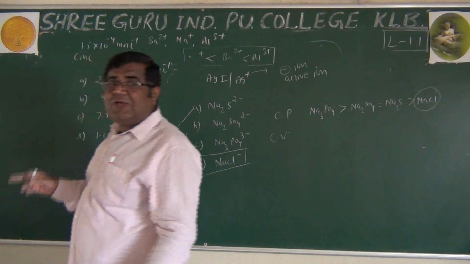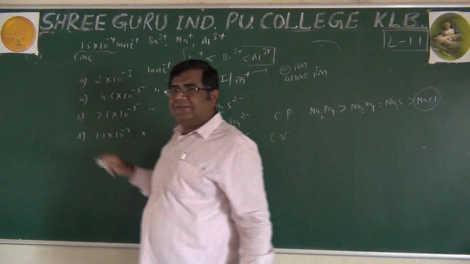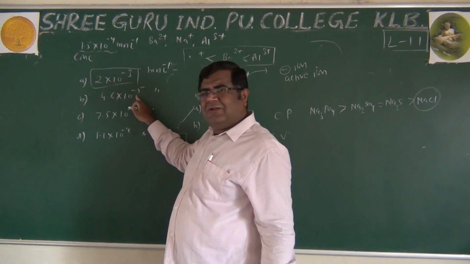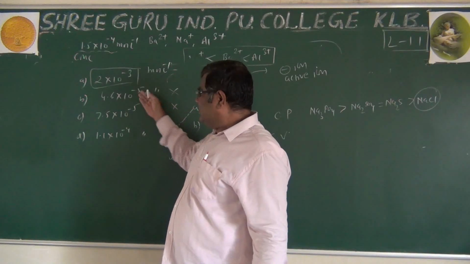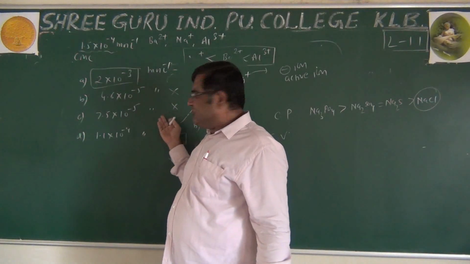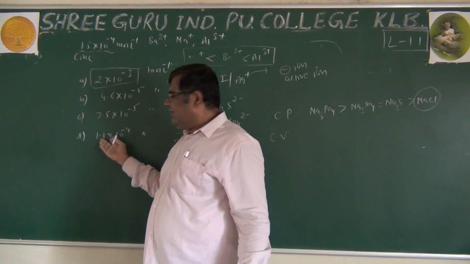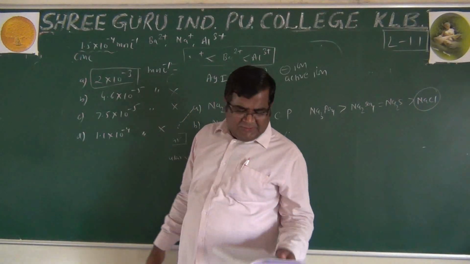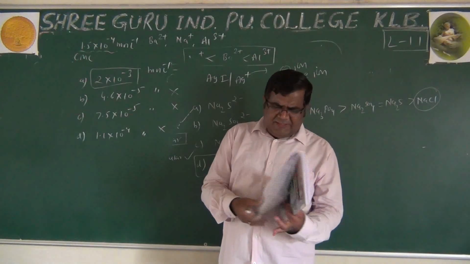Now we know that micelle formation takes place only when the concentration is more than CMC. More than that is minus 3. This is lower, no micelle formation. This is also lower because minus 5 is less than minus 4. So no micelle formation. This minus 4 and minus 4 are the same, but it is 1.5 and 1.1. 1.1 is lower than 1.5. So no micelle formation takes place. Yes, these are all very simple questions.